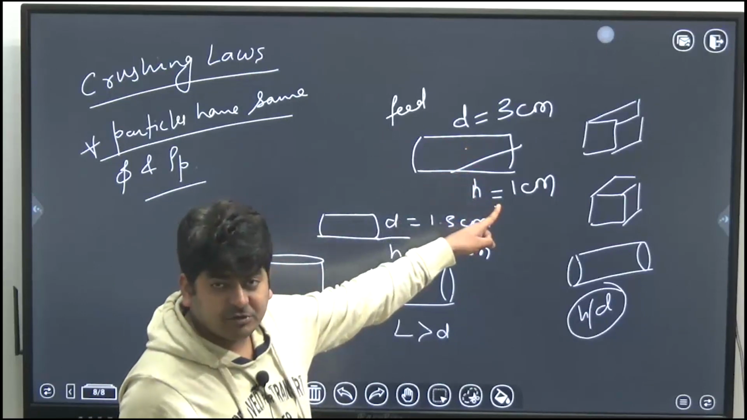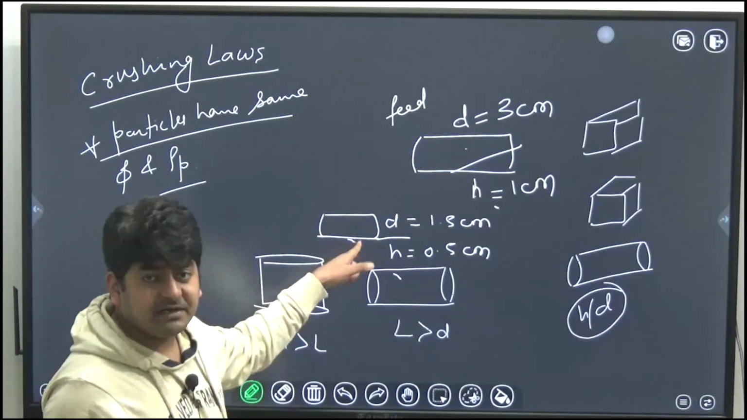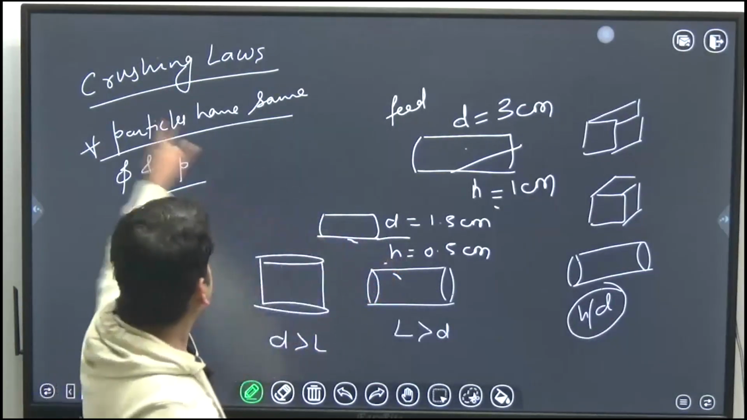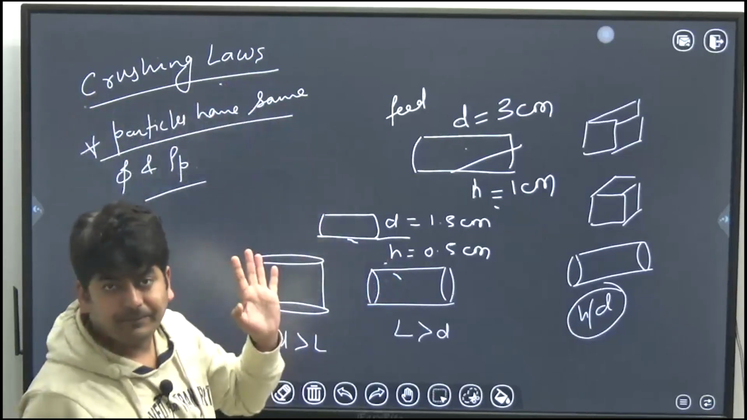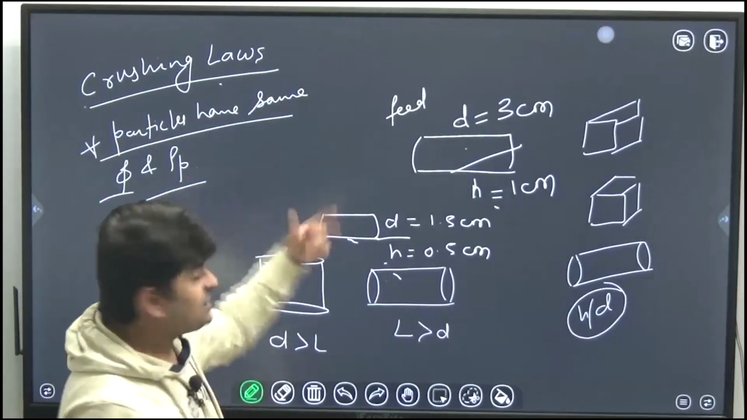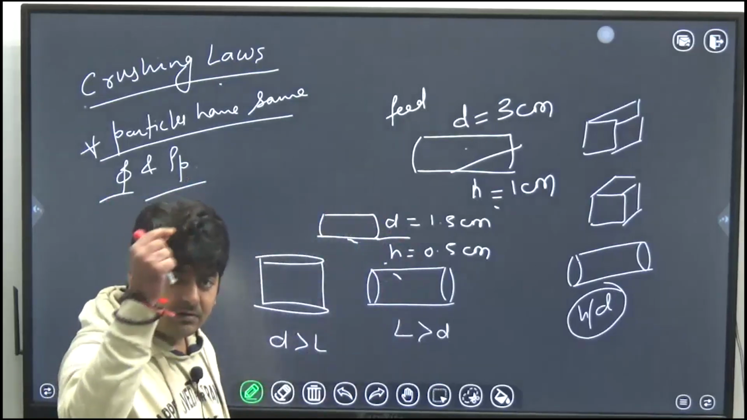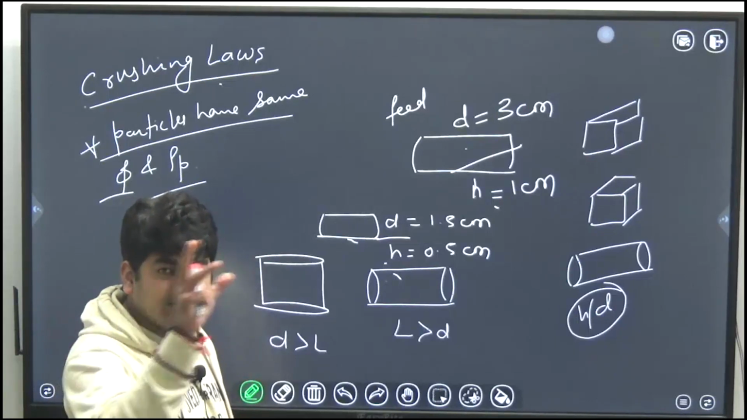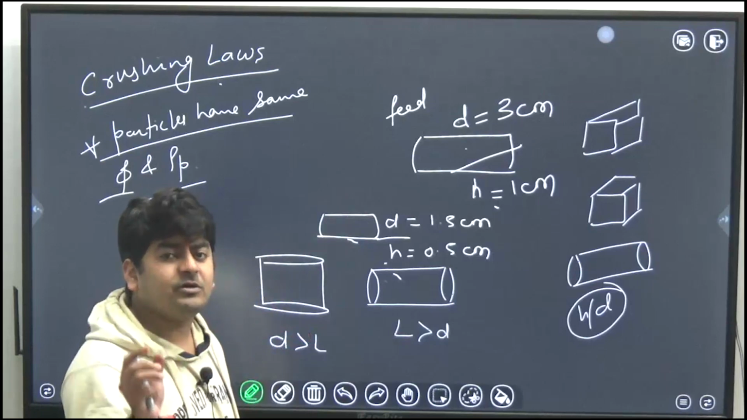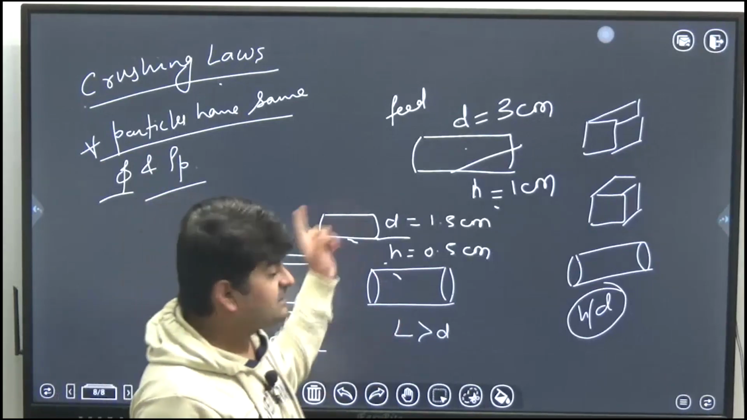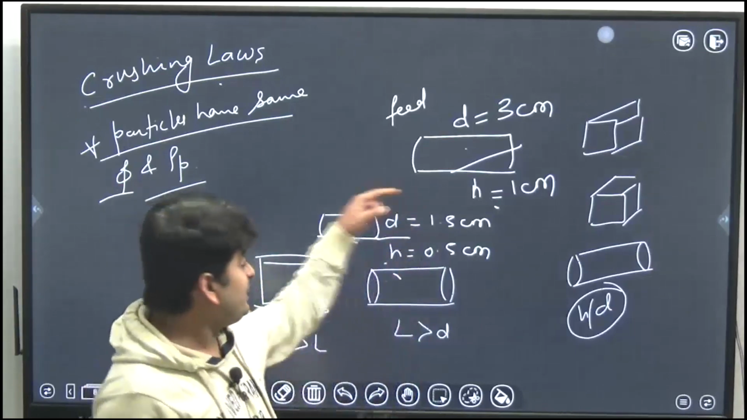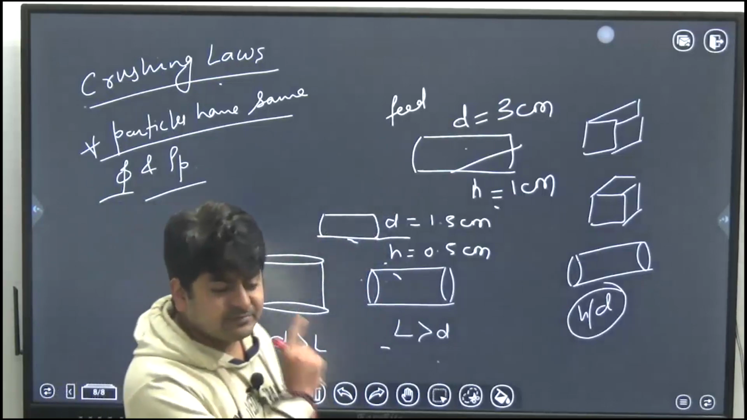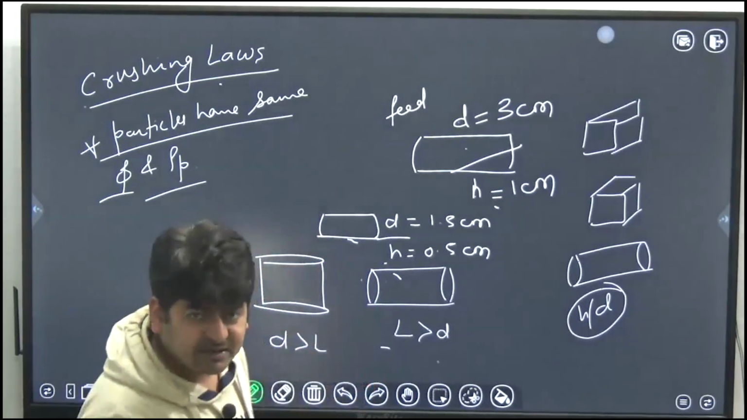If the H by D ratio in the feed is 3, the H by D ratio in the product cannot be other than 3. It is not possible. Otherwise, if we have a different H by D ratio, then crushing laws will not be applicable, because sphericity will change. According to all three crushing laws, Bond's law, Rittinger's law and Kick's law, the sphericity of the feed and the product has to be the same, and for cylinders sphericity will be the same only and only when the H by D ratio in both the feed as well as the product is the same. Is this point clear, the H by D ratio for cylinders?